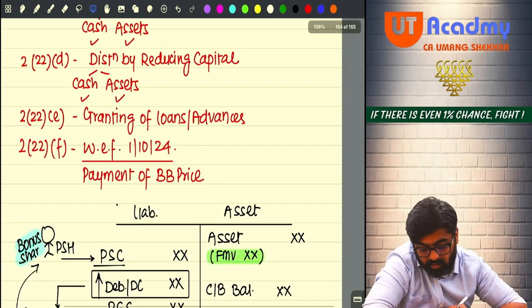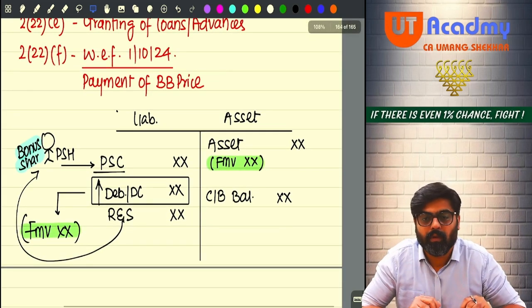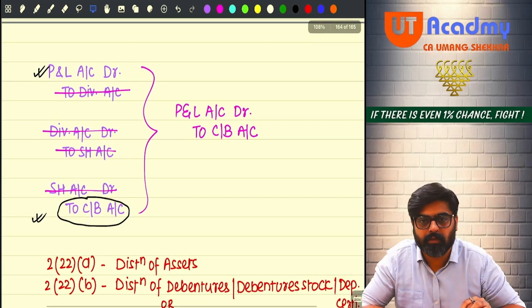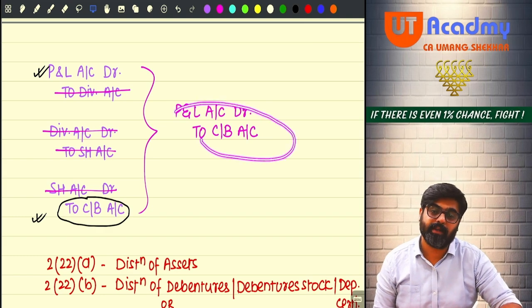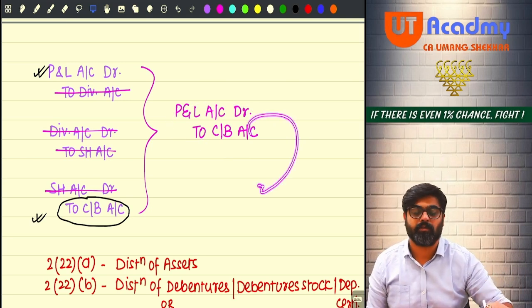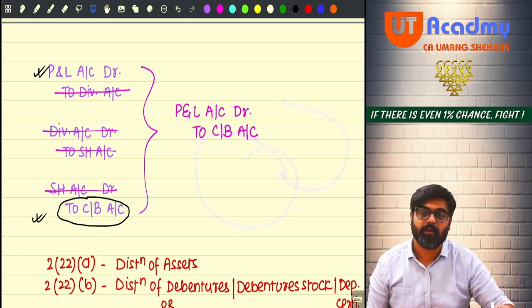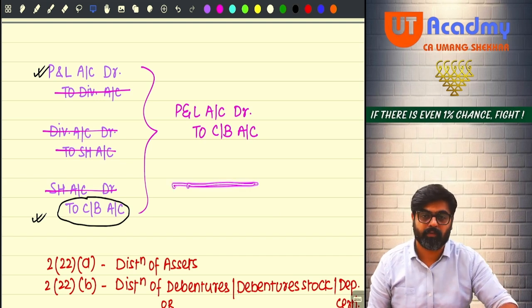Now coming to the next part, 222D. Now see what the company will do. Company knows that if this entry is passed, P&L is debited, then whatever we credit, they consider that as a deemed dividend because it is coming out of the profit and loss account, out of profits only.